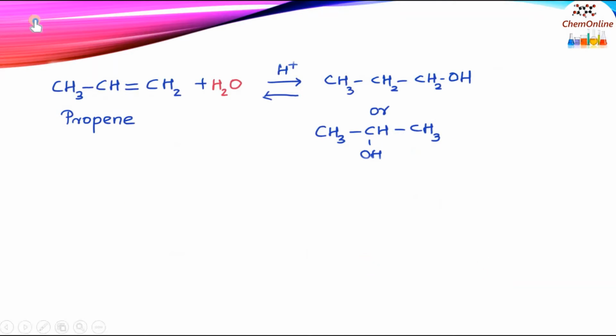Let's see another example. Instead of ethene, we have propene here, CH3CH=CH2. So when propene reacts with water in presence of an acid catalyst, we will get propanol, right? But here there are two products possible. Either it will form CH3CH2CH2OH, which is one propanol, or we may also get CH3CHOHCH3, which is propan-2-ol. So among these two, which will be the major product?